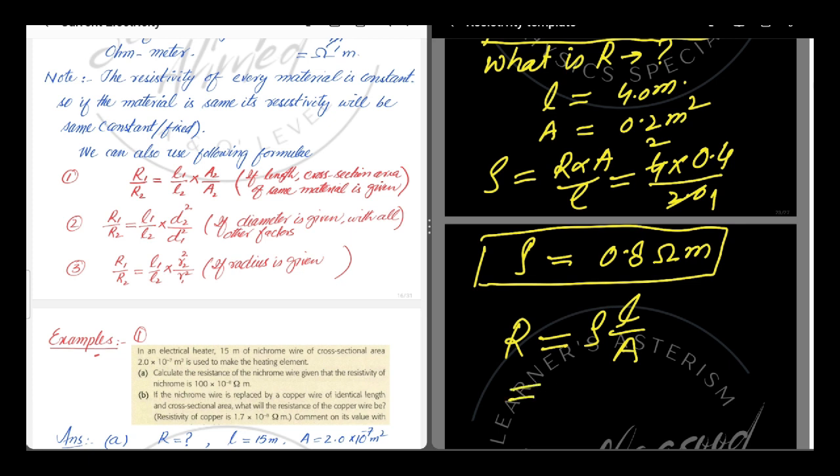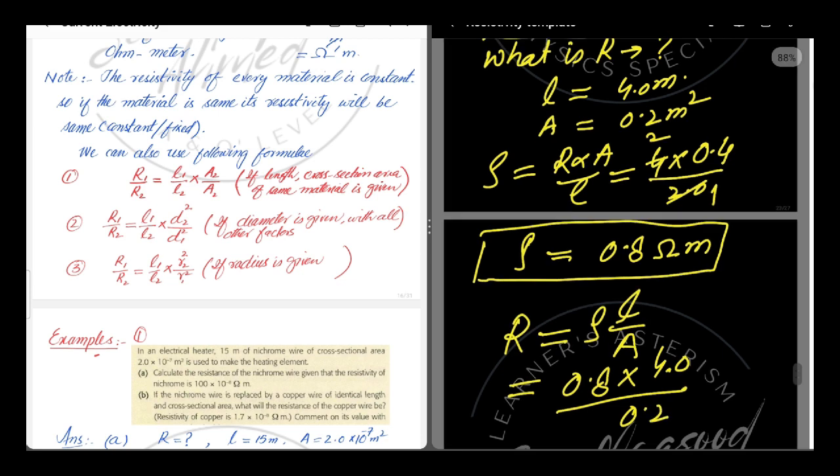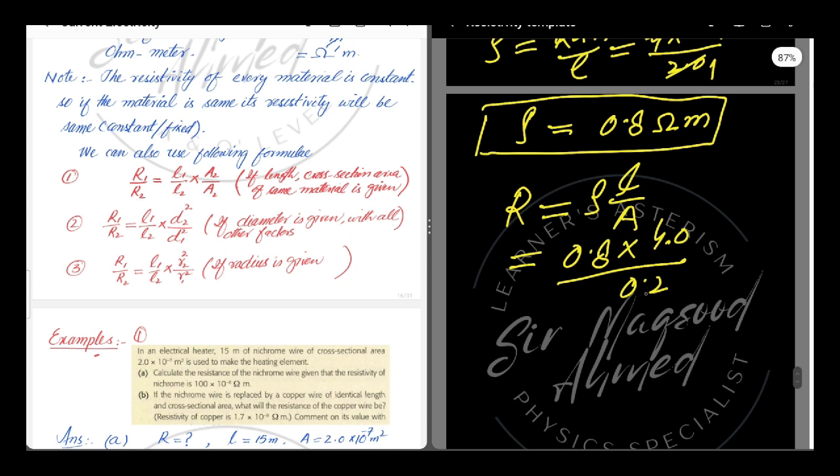By putting the values, the resistivity is 0.8. The length is now 4 meter. The cross section area is 0.2 meter square. So by solving this, we have a final answer 16 ohm.